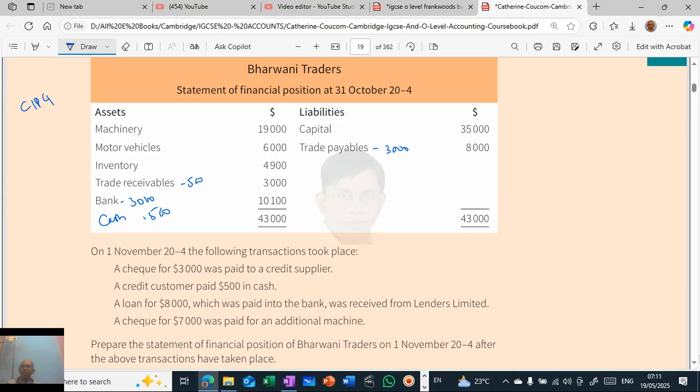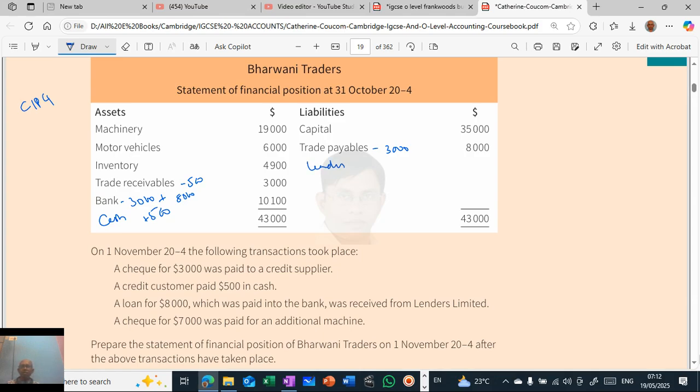So this will increase. Then a loan for 8,000, which had been paid into bank, was received from Lenders Limited. So the bank is increasing by 8,000. Write Lenders Limited separately, because it is not for trade payables.